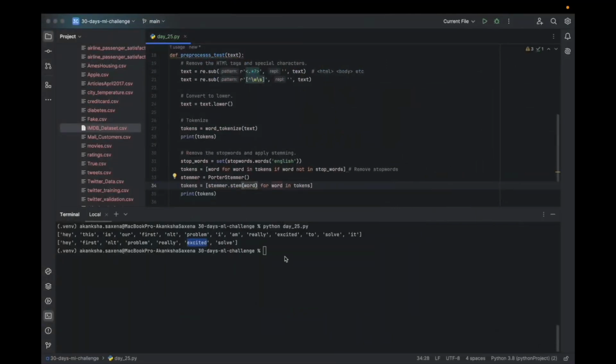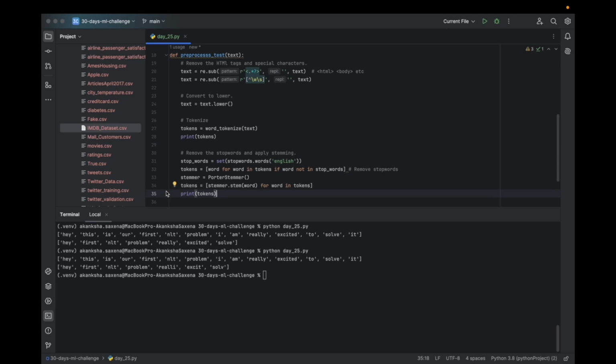Now again we are going to print the tokens, and here "really" is stemmed to "real", "excited" is trimmed to "excite", and "solve" is trimmed to "solve". So it has stemmed it. It has converted "running" into "run". So here we applied stemming.